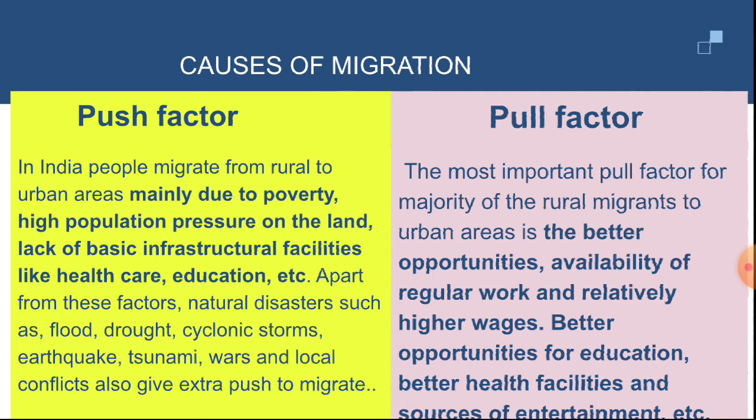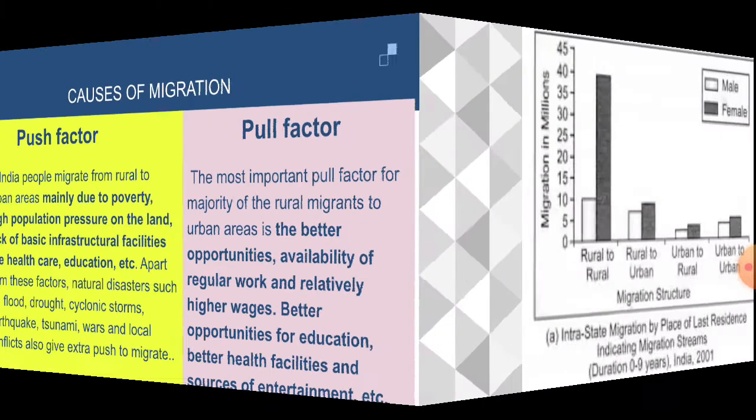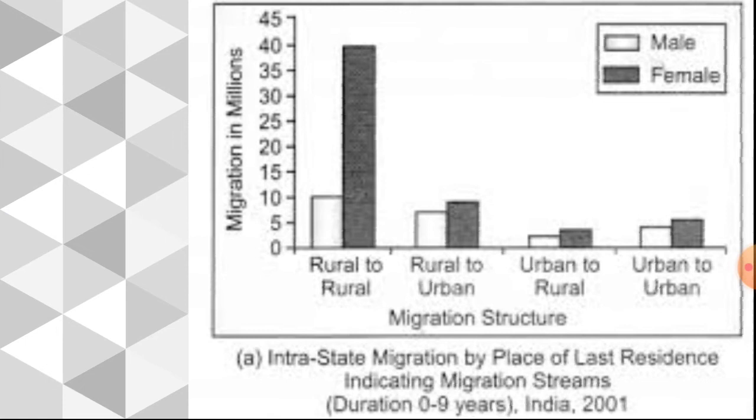So nowadays the majority of rural migrants come to urban areas for better opportunities: regular work and relatively higher wages, better opportunities for education, better health facilities, and sources of entertainment, etc. Now you can see a simple bar diagram given.